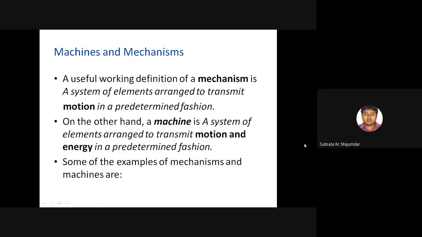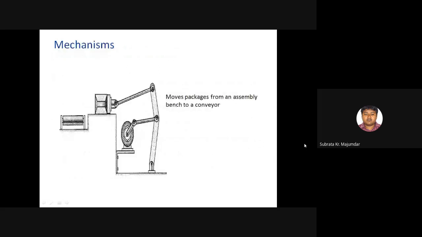Some examples of mechanisms and machines are like this. Look at the diagrams. There is one that moves a package from an assembly bench to a conveyor. There are several types of links and several types of bar mechanisms. With the help of this one, we move a package from an assembly bench to a conveyor.